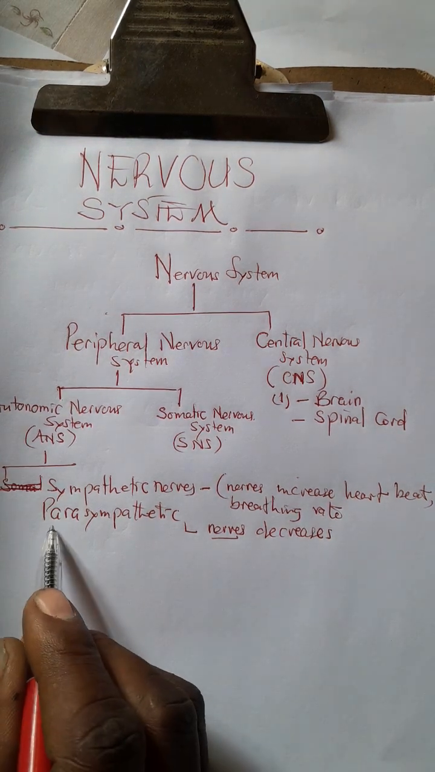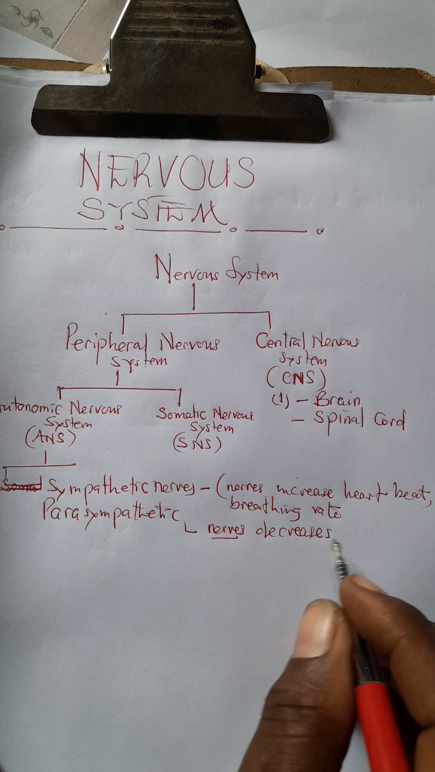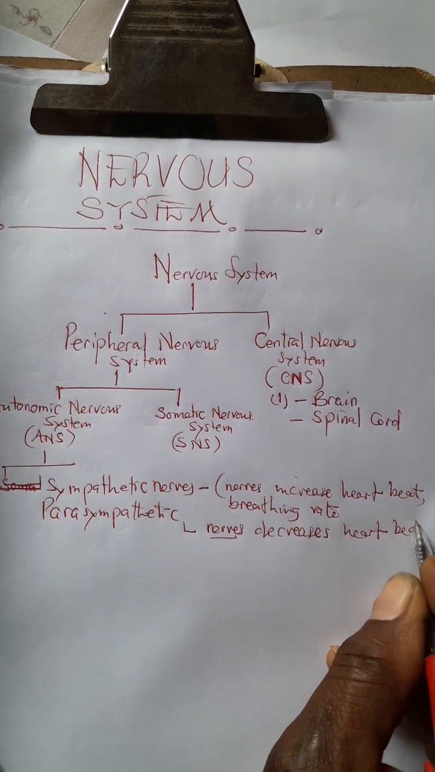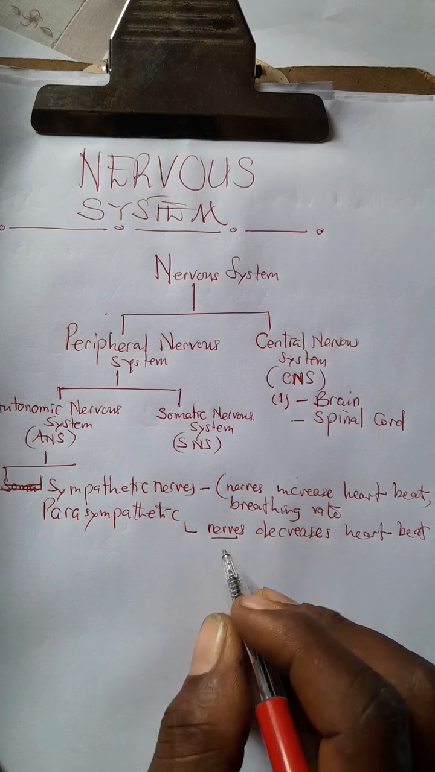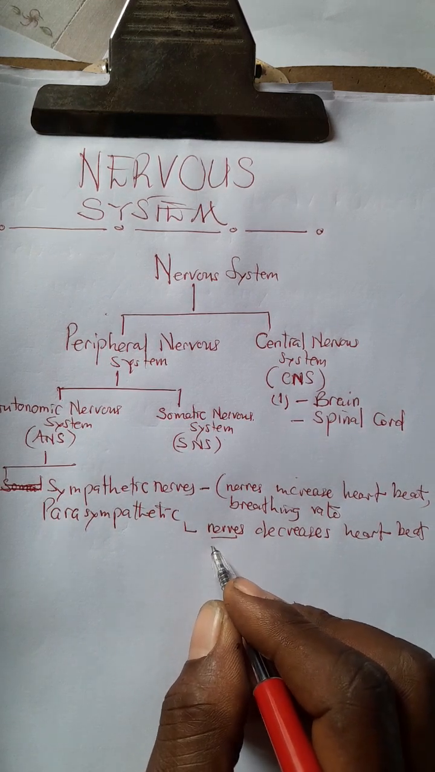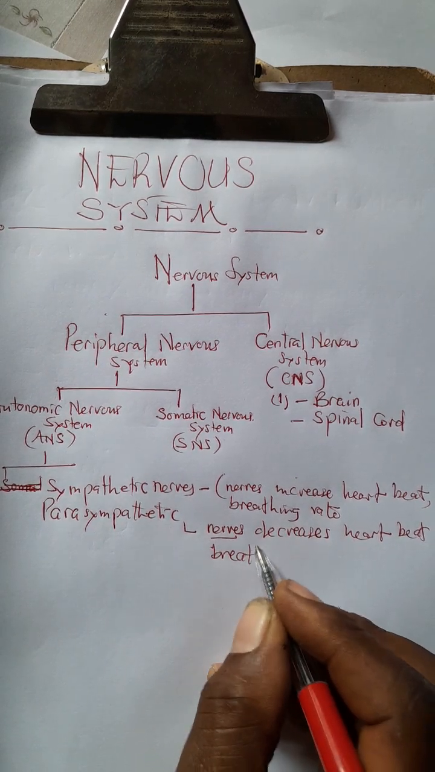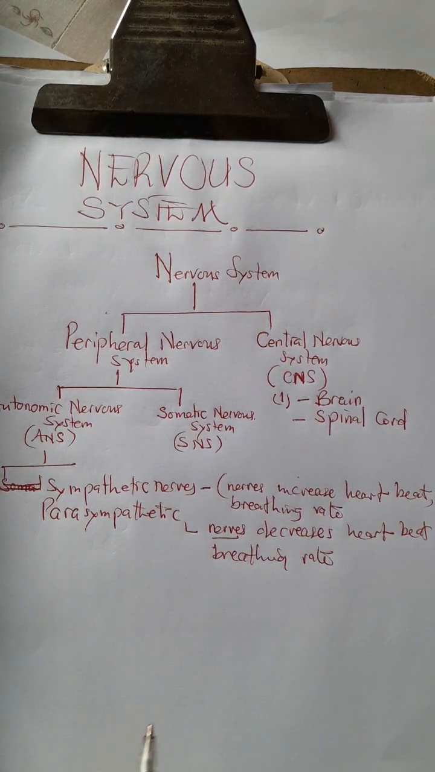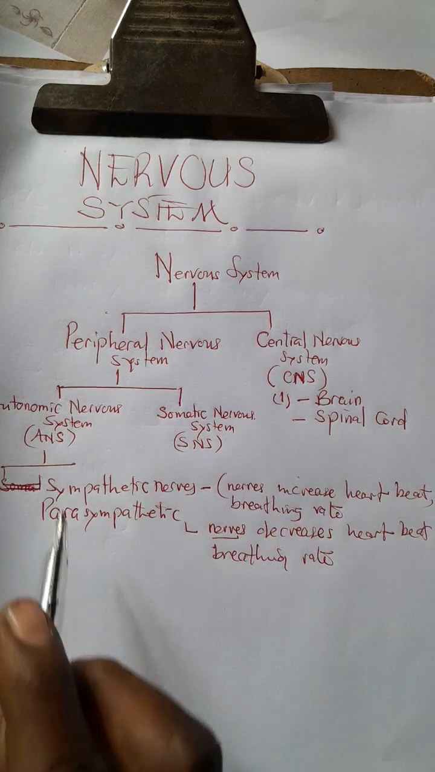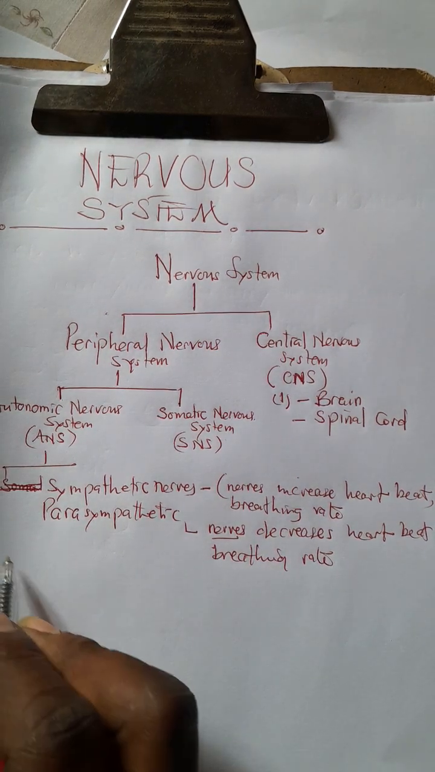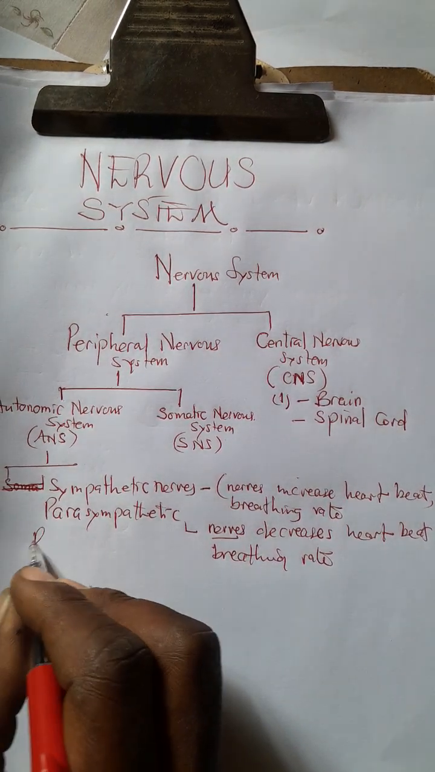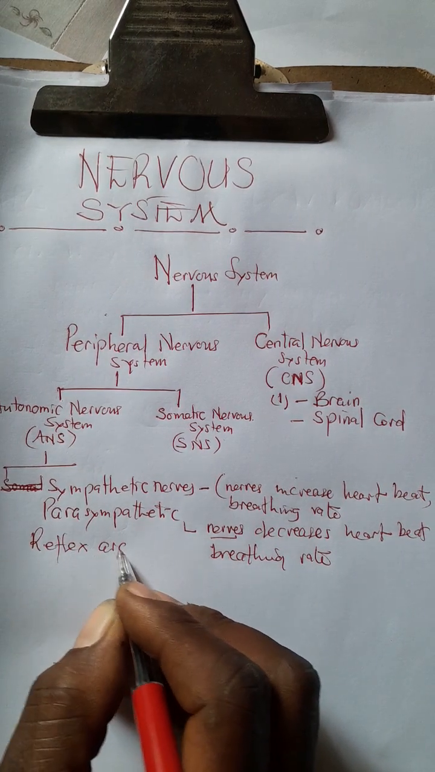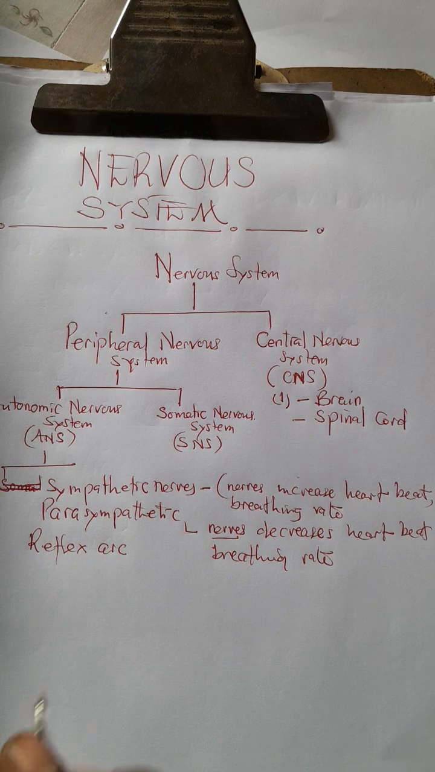So this is brought about by the nerve that decreases heartbeat, for example, and as well decreases the breathing rate. So this is very important. Now we must not forget that, being the autonomic nervous system, you must also remember that it also touches the reflex arc,